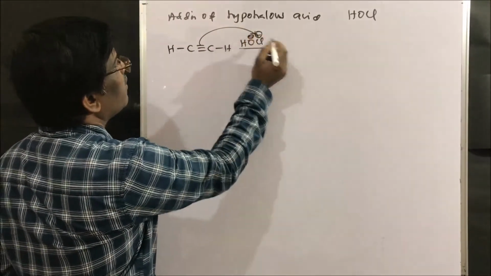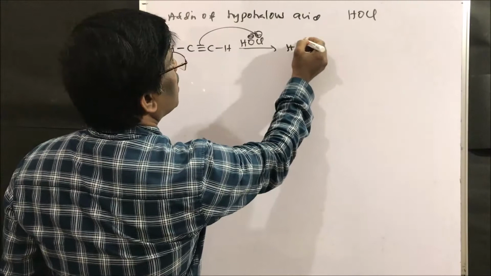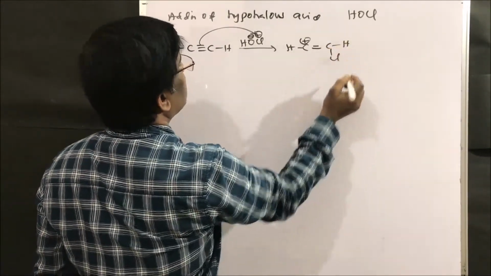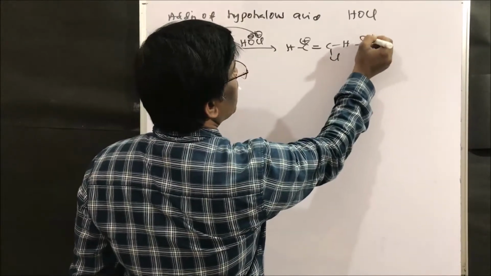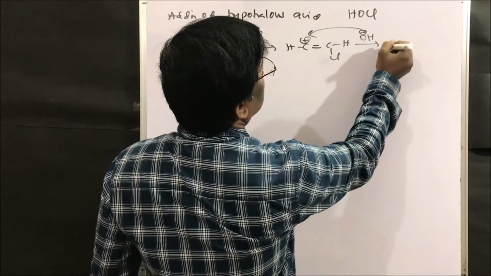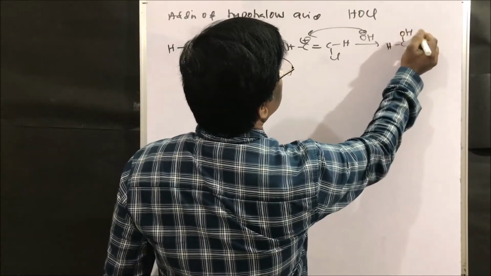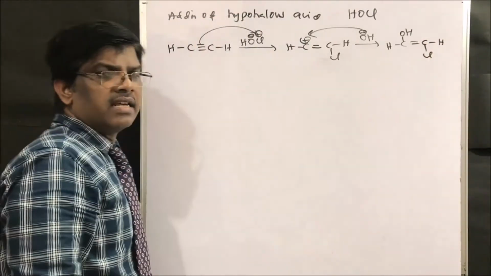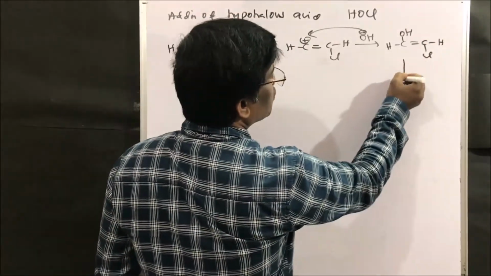So first chlorine will be added to give a double bond, with C hydrogen and chlorine there. Next OH minus will attack here to give OH, double bond CH chlorine, right? So here it may not stop.